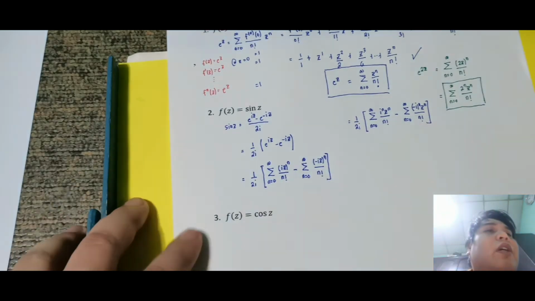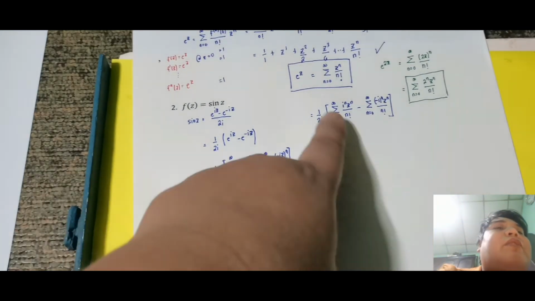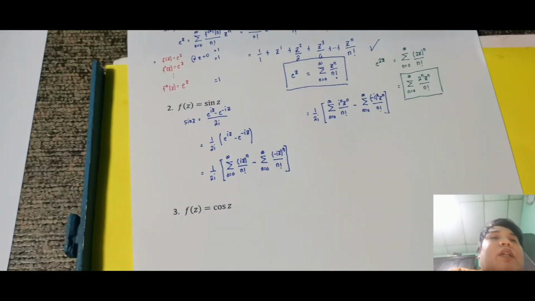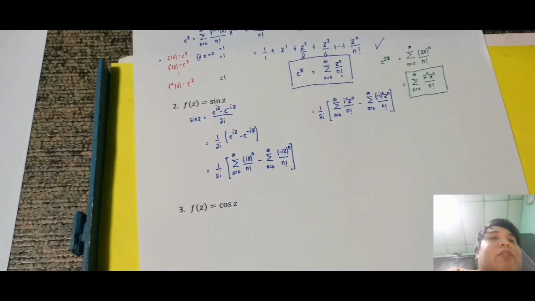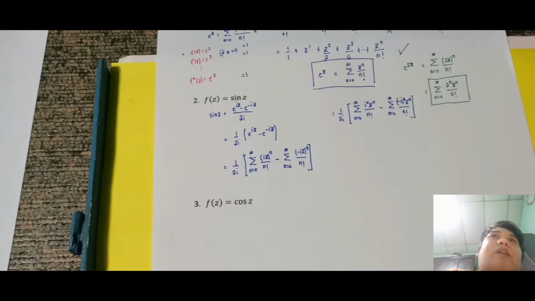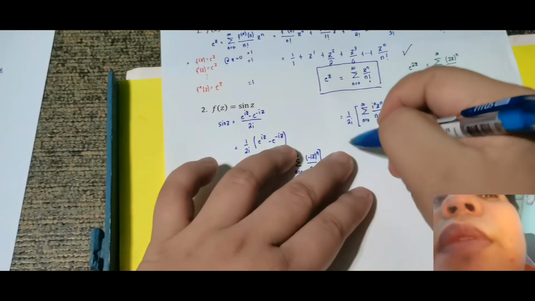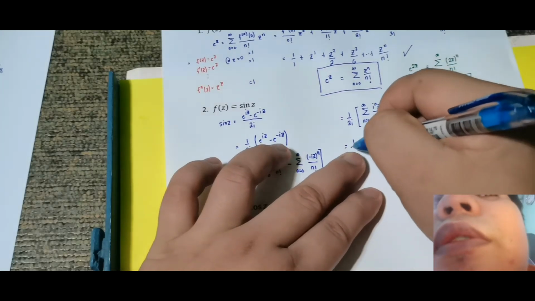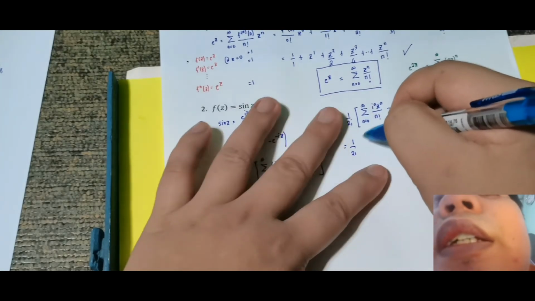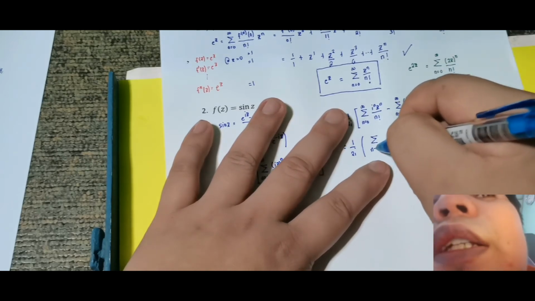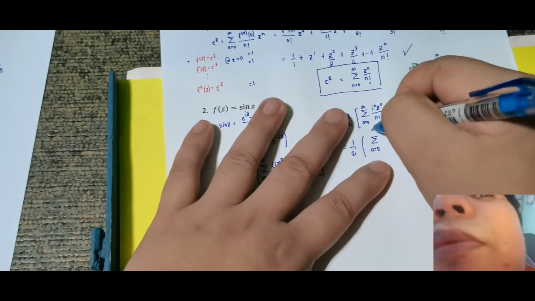Okay, ganito gagawin ko. May common sila na i raised to n. Si i raised to n yan, actually, affected naman siya totally talaga dun sa loob nung ating summation. Pero, ang gagawin ko, ipa-factor out ko lang siya somewhat. This is 1 over 2i. Then, this is multiplied by summation for n is equal to 0 up to infinity.